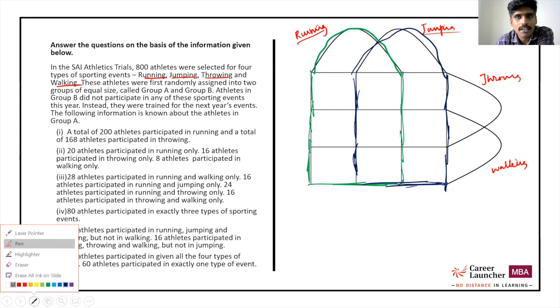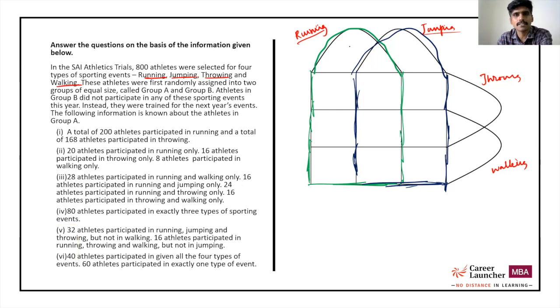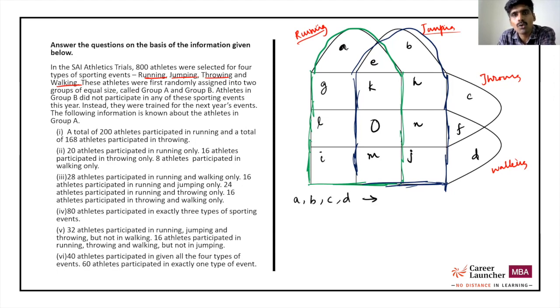Now it is time to understand that there are 15 areas in this. I'll name them A, B, C, D, E, F, G, H, I, J, K, L, M, N, and O. Right? Now in my diagram, A represents only running, B represents only jumping. So A, B, C, and D are areas that represent exactly one activity. Right? E, F, G, H, I, and J.